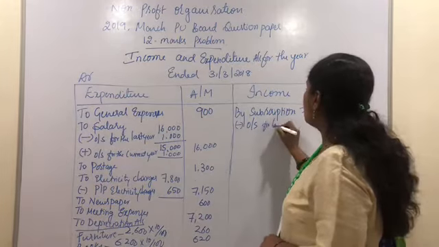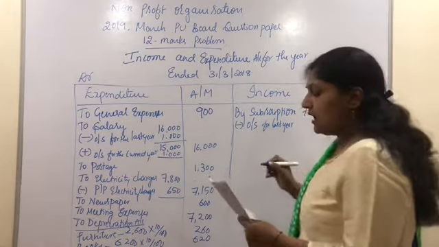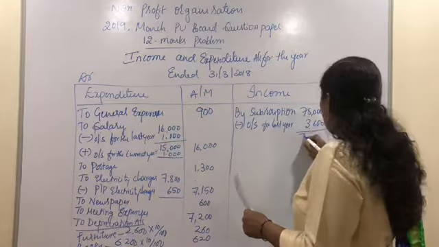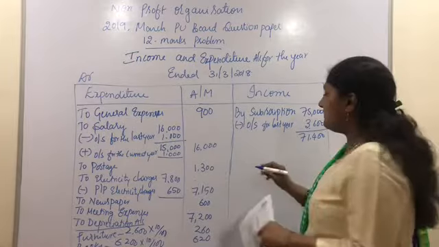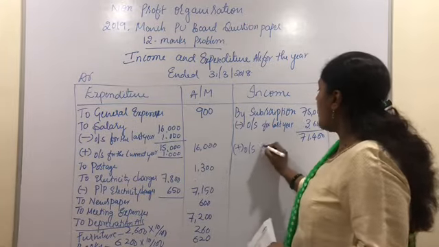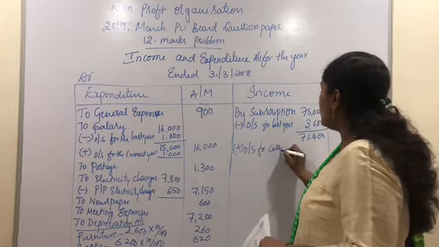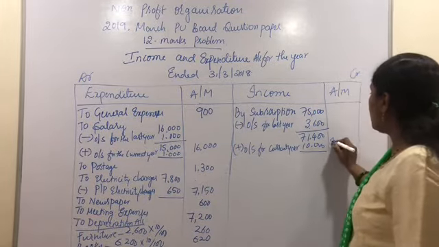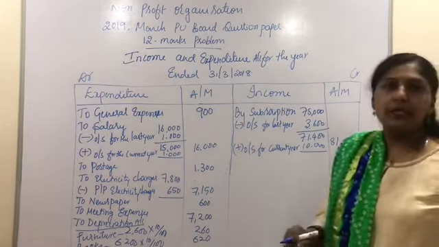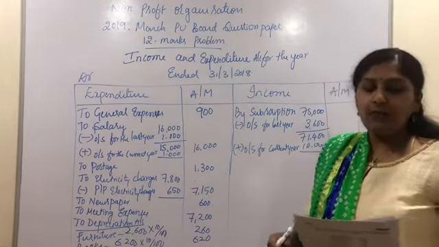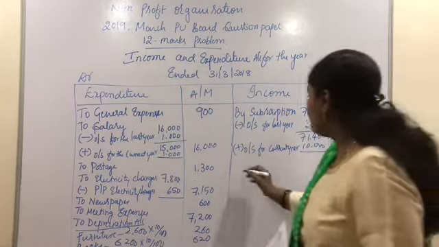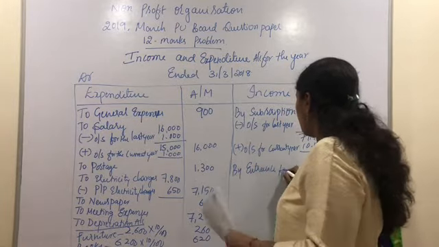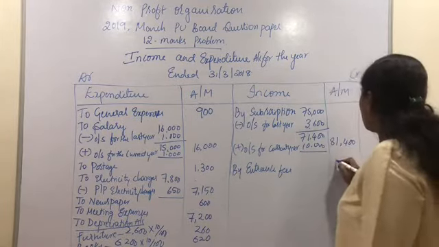Outstanding for last year, we need to minus. The last year's outstanding subscription is 3,600. In the inner column, the balance will be 71,400, and then we need to add the outstanding subscription for the current year, which is rupees 10,000, and to the outer column the balance of subscription will be 81,400. So after the subscription, the next income according to the problem is entrance fees. By entrance fees, the balance of entrance fees is 2,000 rupees.